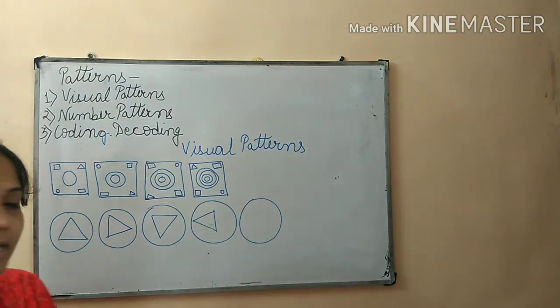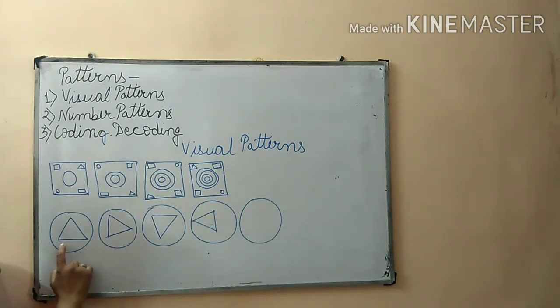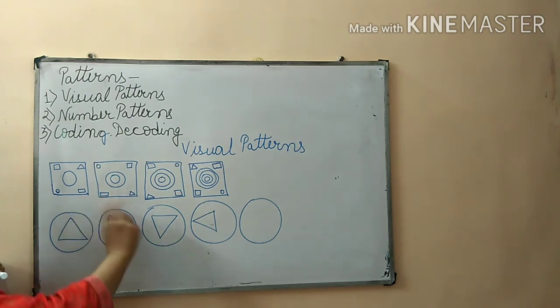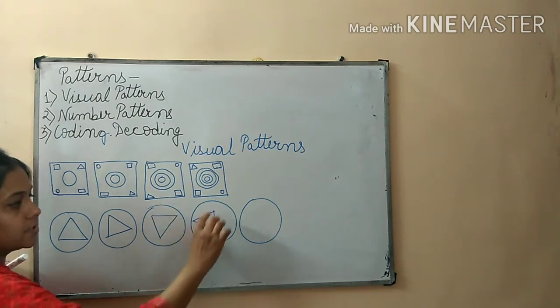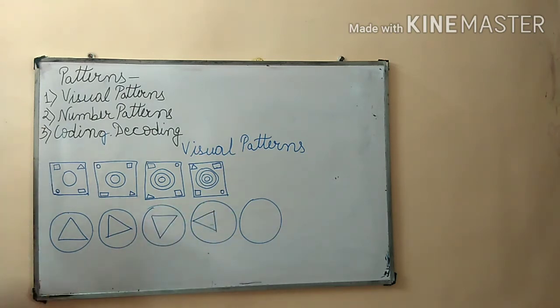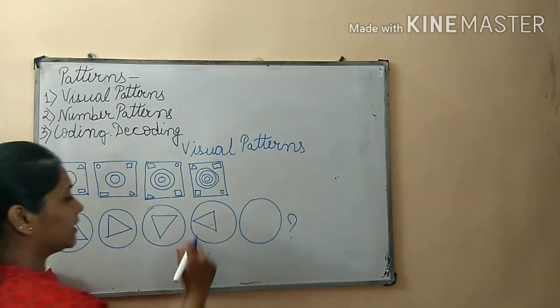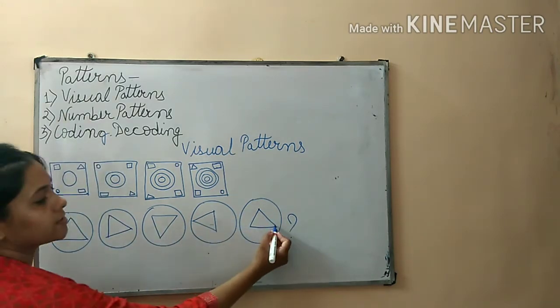So if I am saying that this is my pattern, okay, so one circle, triangle, upwards, one circle, triangle, shift towards the clockwise direction, then downwards, then again this side, and the next pattern, what will be the next pattern? This one. What will be the next pattern? This one will be the same as the starting one.